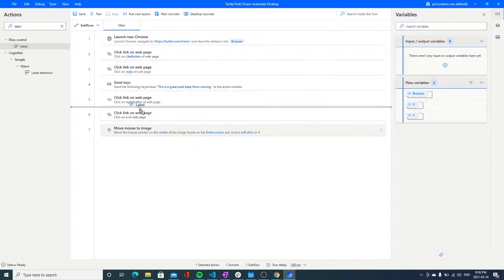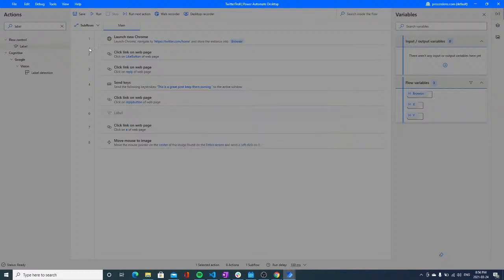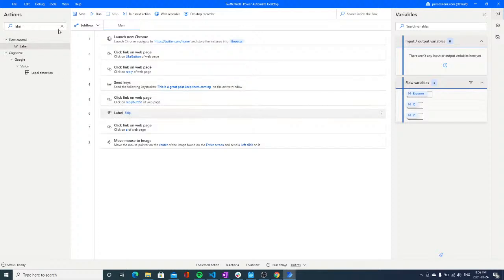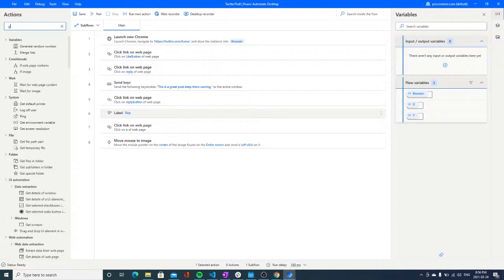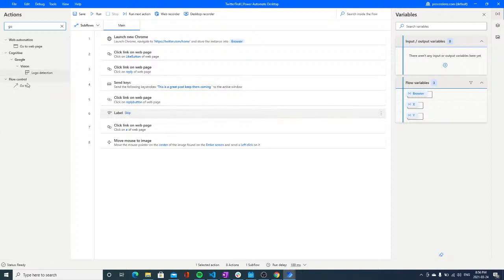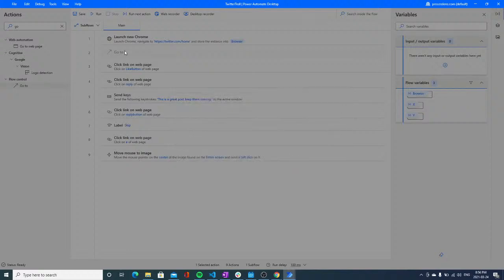Let's take this label and let's put it here and call it just skipperoo. So we're gonna skipperoo here, and then let's look for the go to and move it to the top of our process. All right, just like so. Excellent. So we are going to skip to go, and I think this makes sense to everybody.